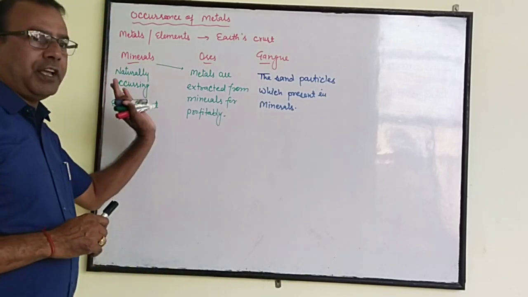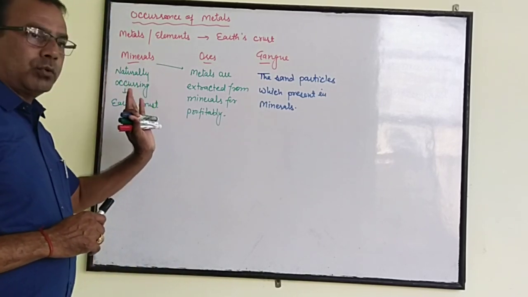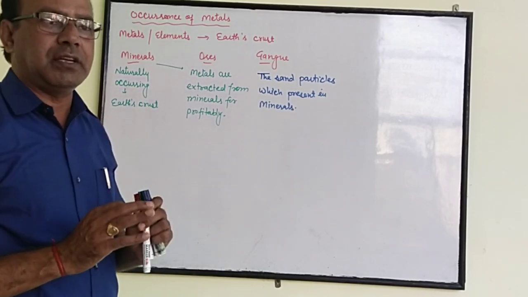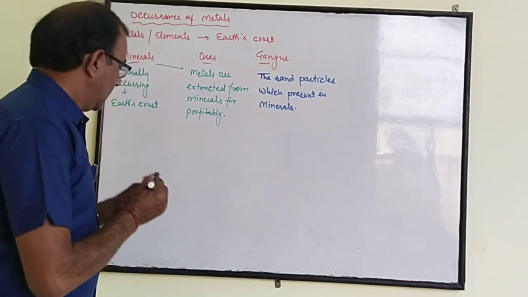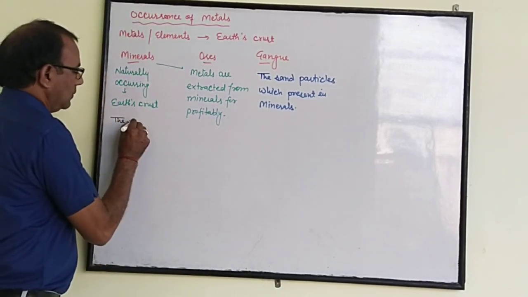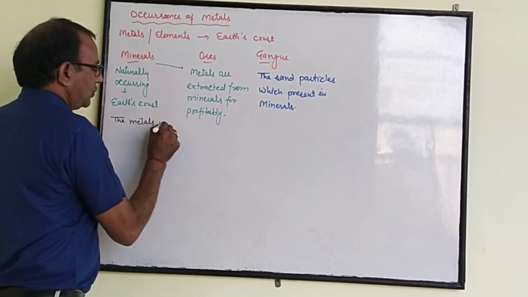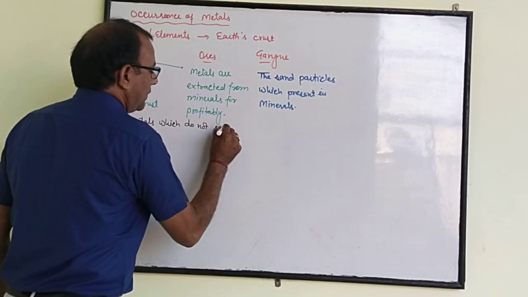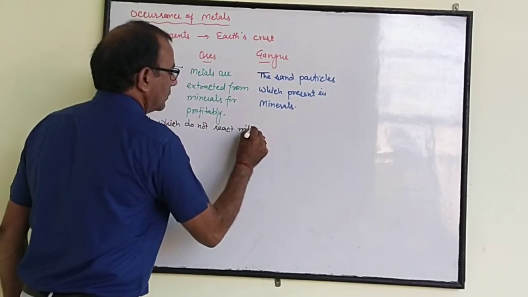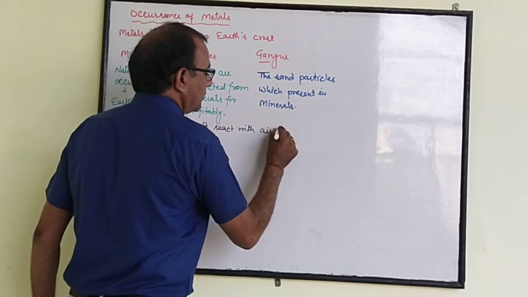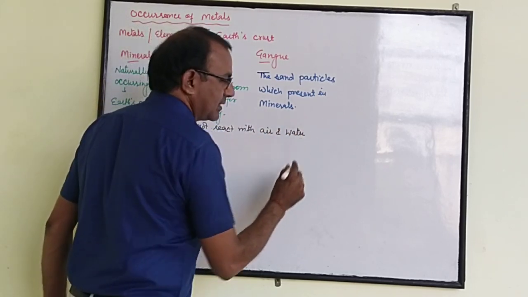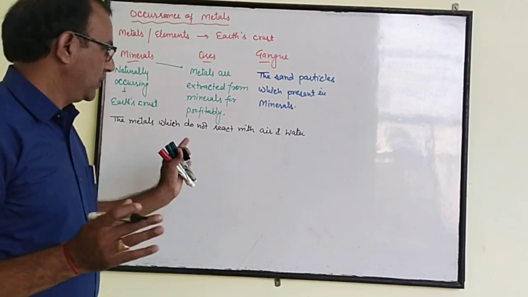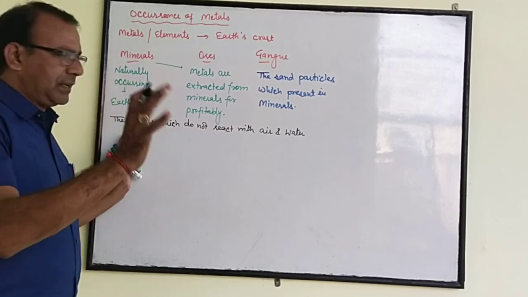The metals found in the earth crust in free state are those which do not react with air and water at all, or maybe other substances. जो मेटल किसी से रिएक्शन ही नहीं करती, least reactive, not reactive, those metals are only found in free state.